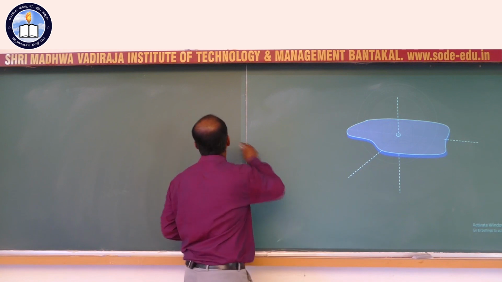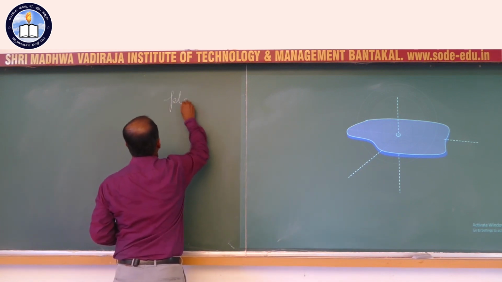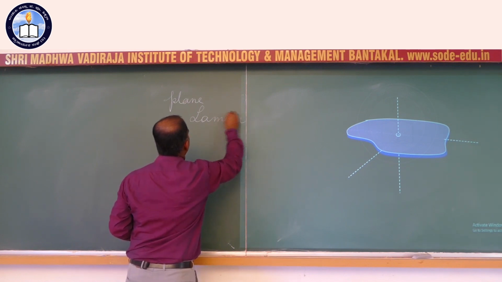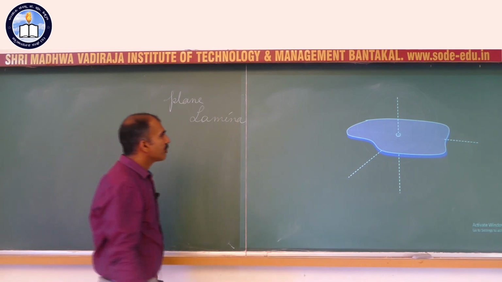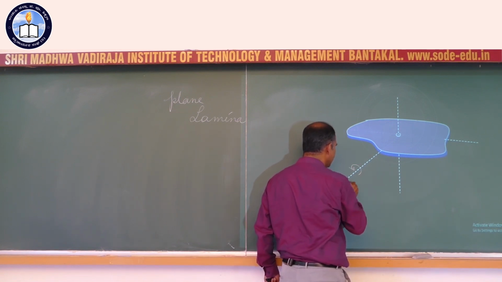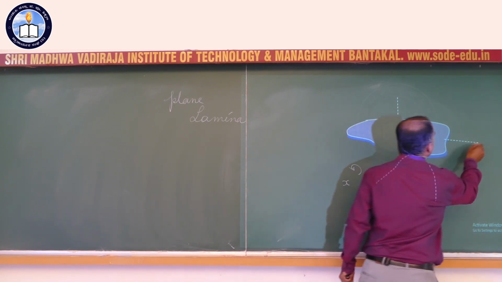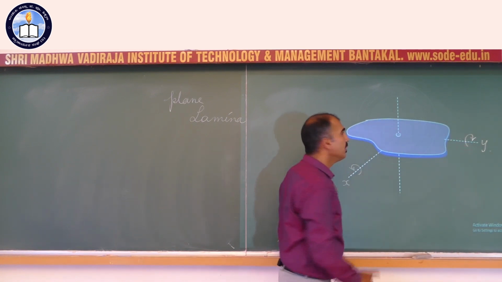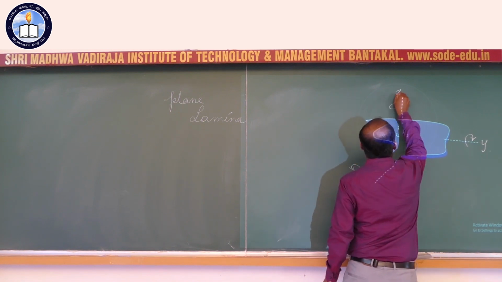That's why it is called a plane lamina. Now we shall consider 3 axes of rotation. One is x-axis like this, y-axis like that, and z-axis like this.